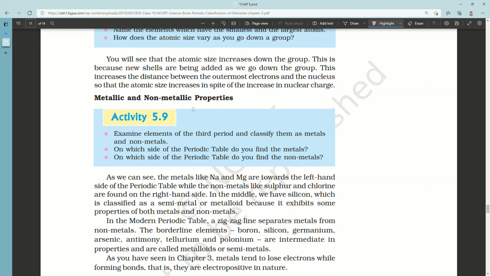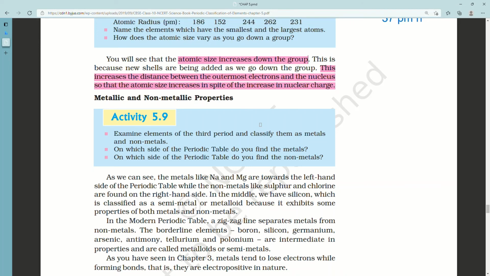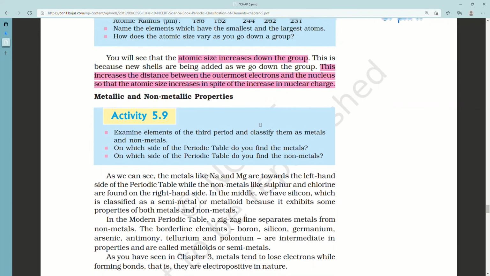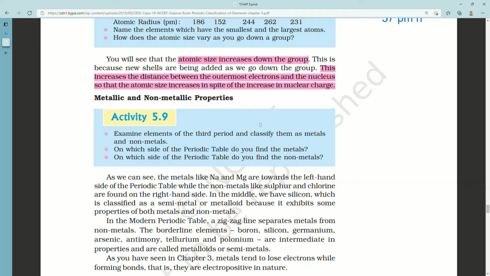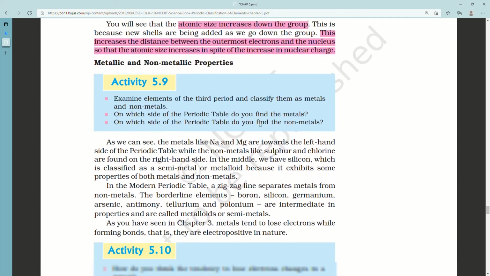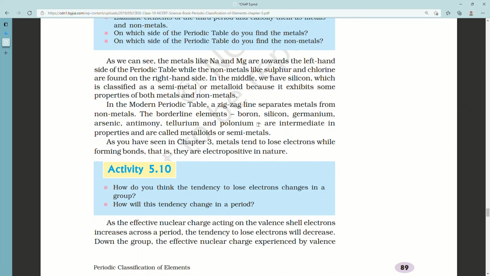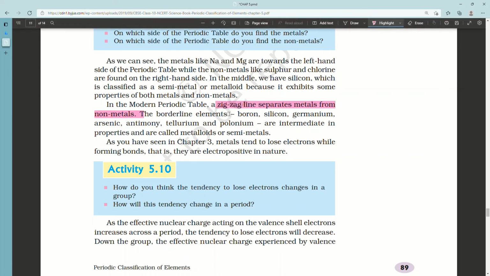As we can see, metals like Na and Mg are towards the left hand side of the periodic table, while non-metals like sulfur and chlorine are found on the right hand side. In the middle we have silicon, which is classified as a semi-metal or metalloid because it exhibits some properties of both metals and non-metals. In the modern periodic table, a zigzag line separates metals from non-metals. The borderline elements boron, silicon, germanium, arsenic, antimony, tellurium and polonium are intermediate in properties and are called metalloids or semi-metals.